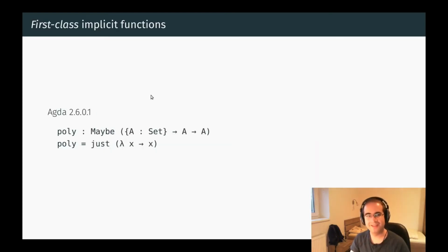What happens in Agda? Here we can use implicit function types anywhere, so this type signature is completely fine. However, elaboration is not as smart as it could be, and the next line does not elaborate. Here we have to write out an implicit lambda abstraction in order to make Agda happy. The main contribution of this talk is a general solution which figures out such insertions of implicit lambdas.